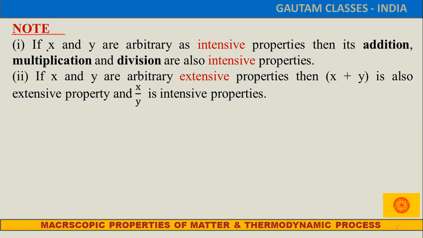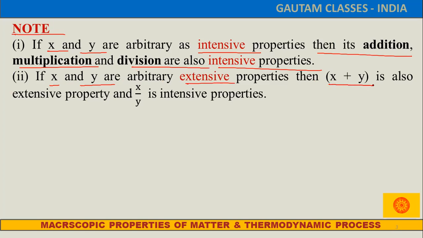Let's suppose x and y are arbitrary intensive properties. Then their addition, multiplication and division are also intensive properties. That means we can take a ratio, addition or multiplication, anything, and an intensive property will remain intensive. But what happens in the case of extensive properties? Suppose x and y are extensive properties.